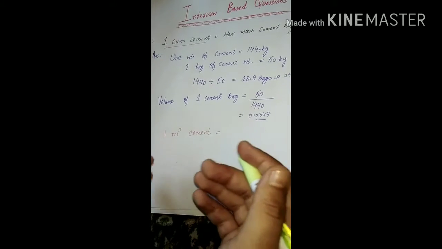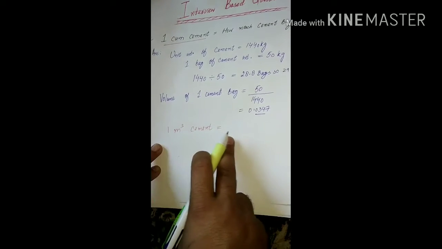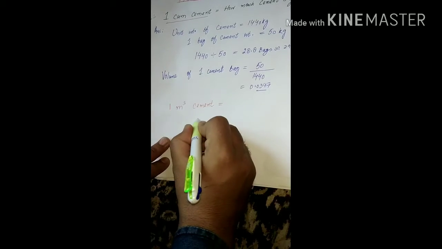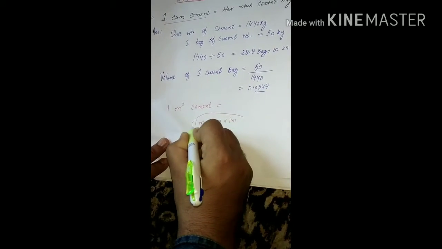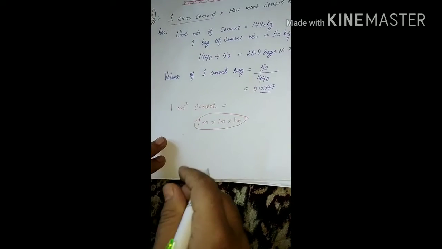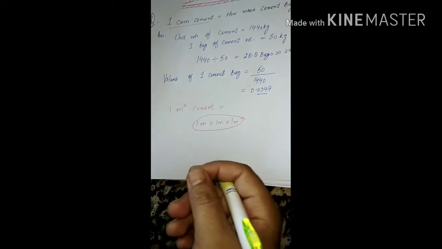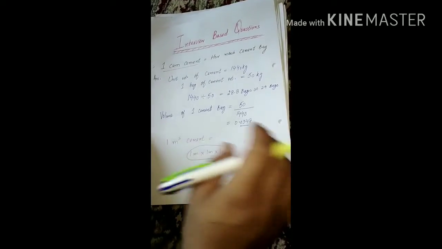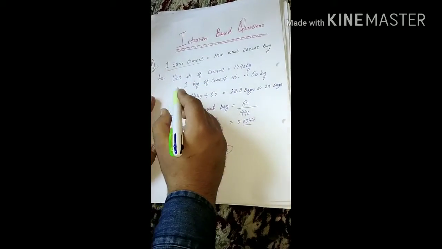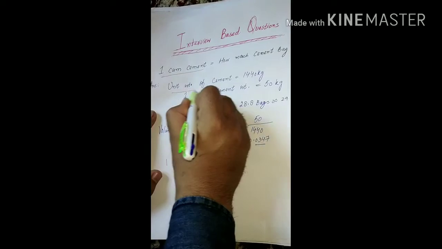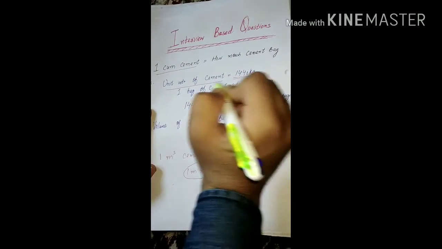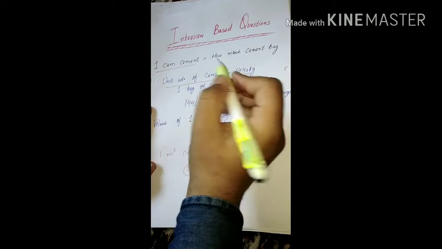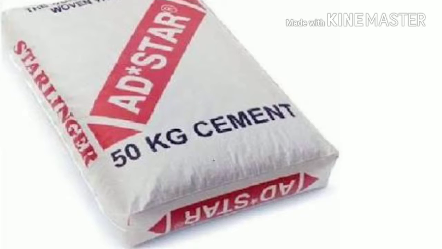1 cubic meter means 1 meter cube, that is 1 meter into 1 meter into 1 meter. So what we have to do is find how many cement bags it contains. This is the basic thing. The unit weight of cement is 1440 kg. And 1 bag of cement weighs 50 kg.